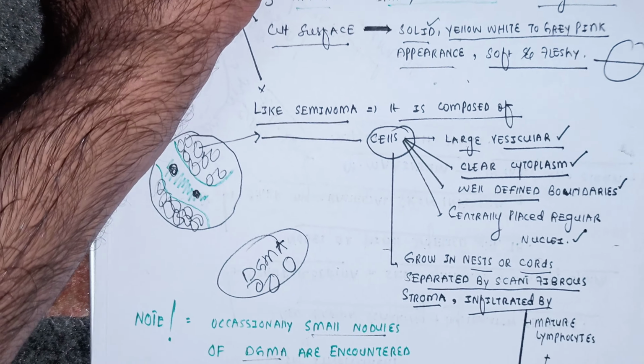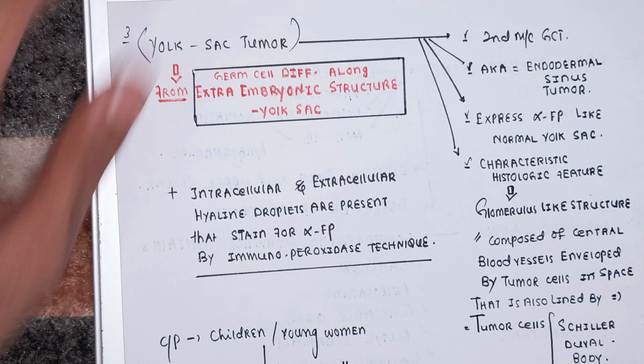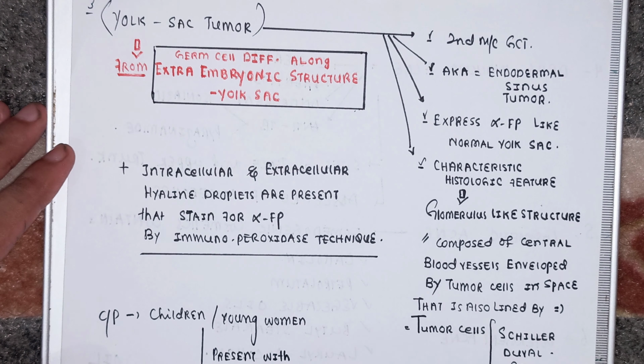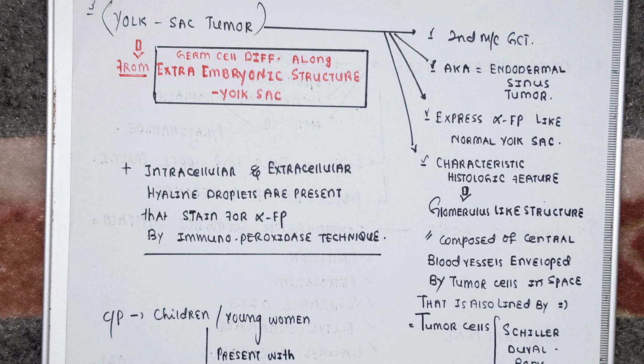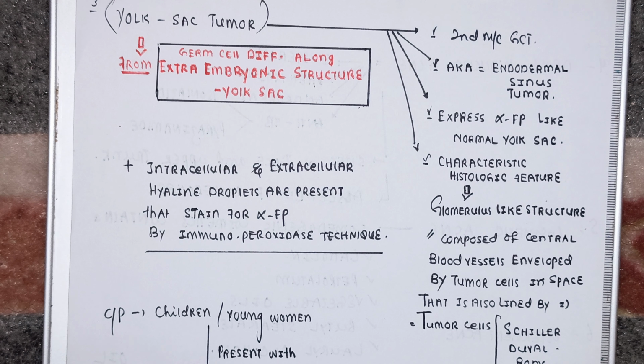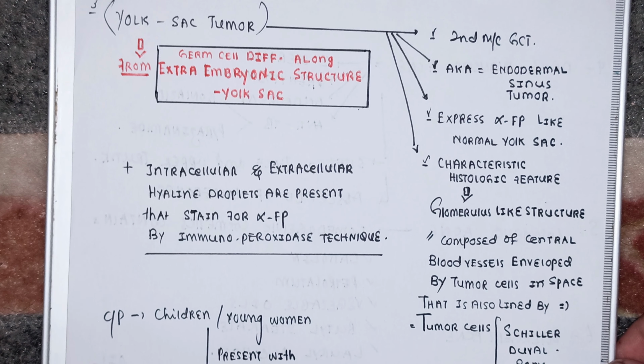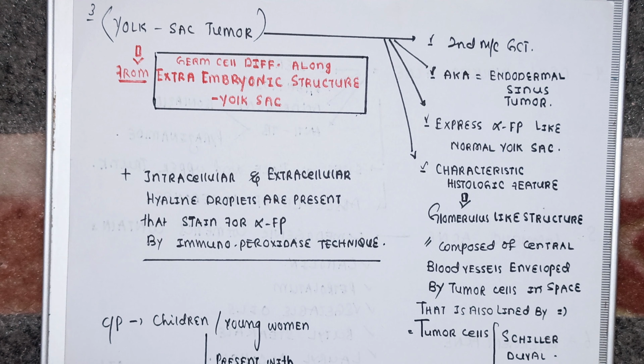After this dysgerminoma, I have beta, now the yolk sac tumor to continue with. Number 1 germ cell tumor which we did was teratoma. Number 2, which we just covered, was dysgerminoma. And now at number 3 is yolk sac tumor. Yolk sac tumor arises from where? From germ cells that differentiate along the extra embryonic yolk sac.